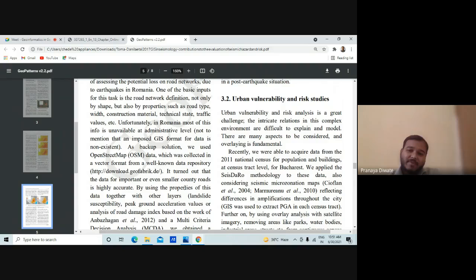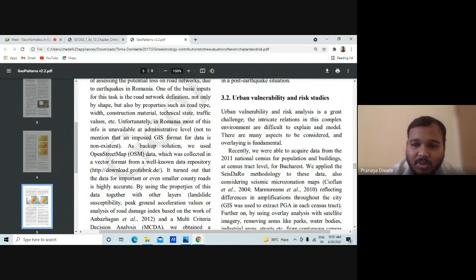So recently we were able to acquire data from the 2011 national census. So in the case of this national census of population and buildings, we are going to use this. So this is how the urban vulnerability is assessed.